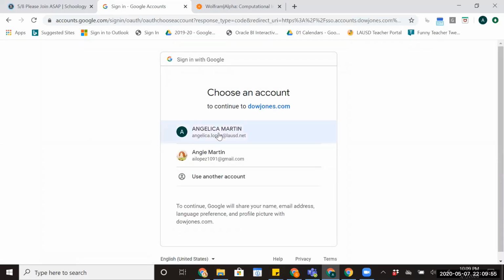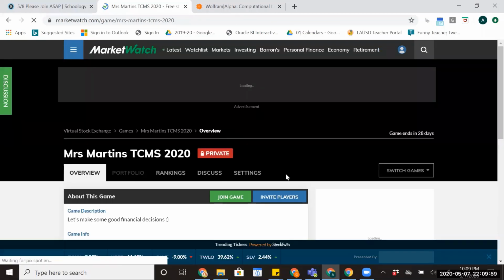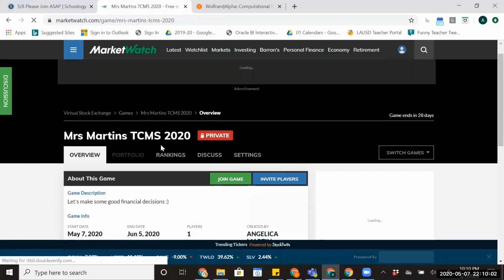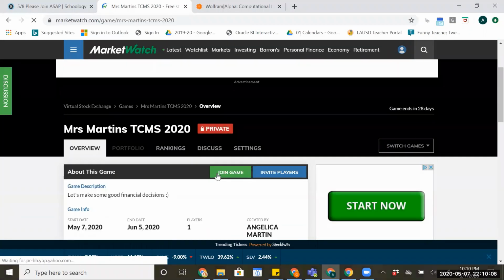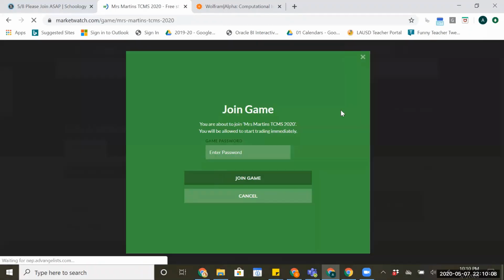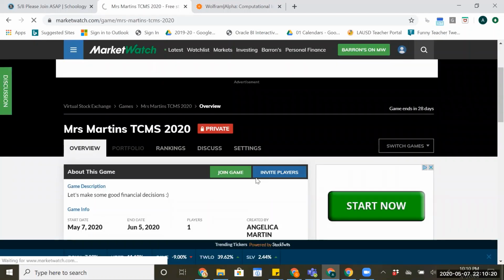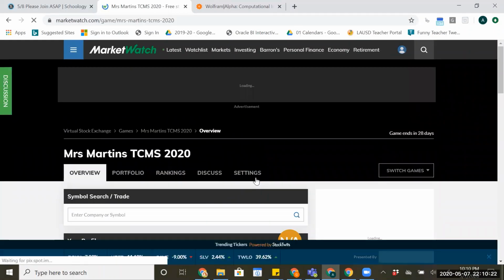So I'm going to go ahead and use my LAUSD email to sign in. And again, it's going to take me to my game. You guys don't have an invite players button because I made the game, but you will have the join game button. And when you join the game, it's going to ask you for the password. So again, TCMS 2020. So I'm going to go ahead and join the game. And it has begun for me.